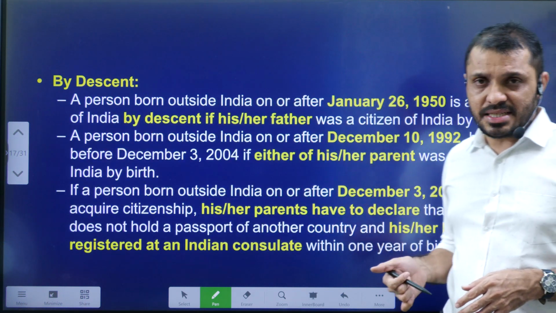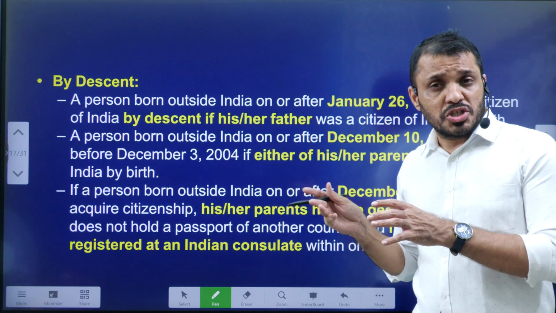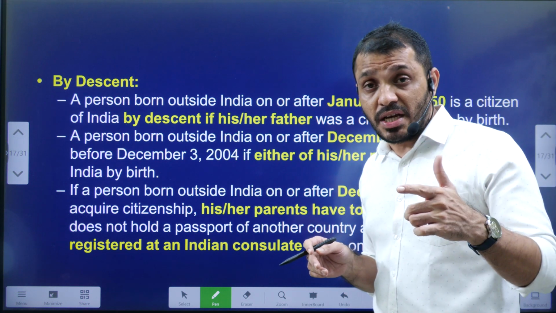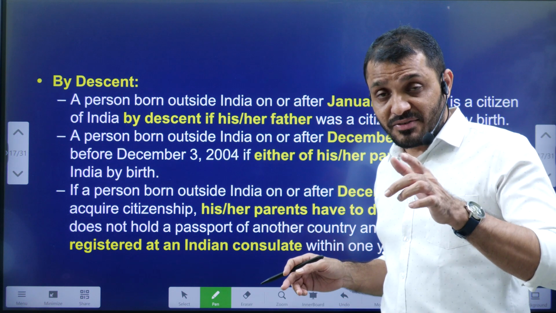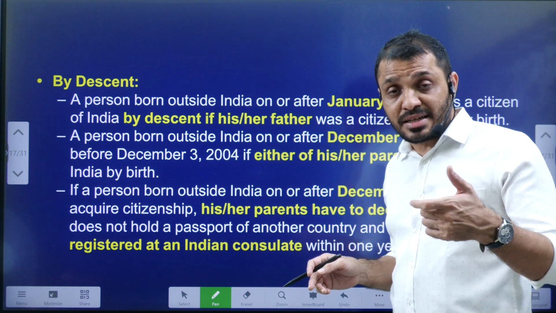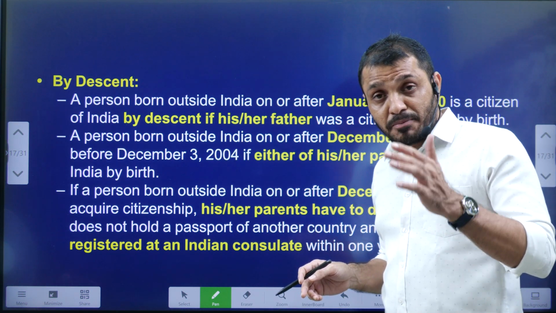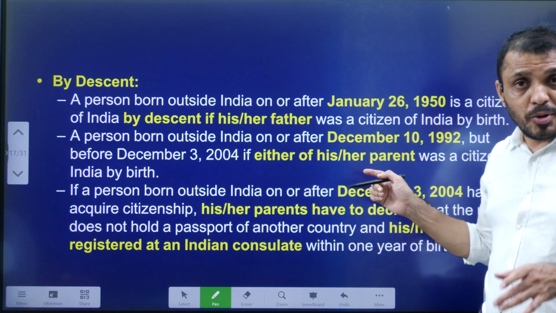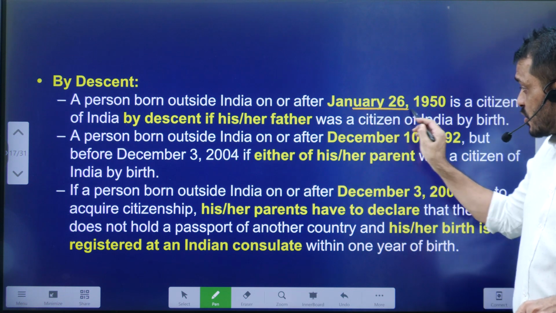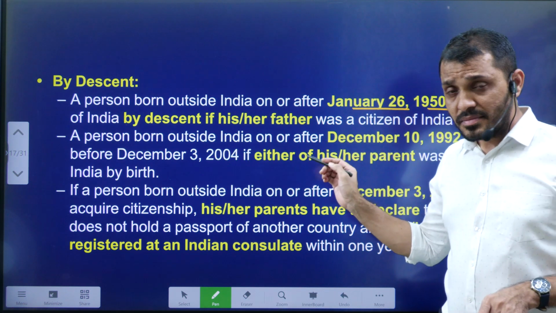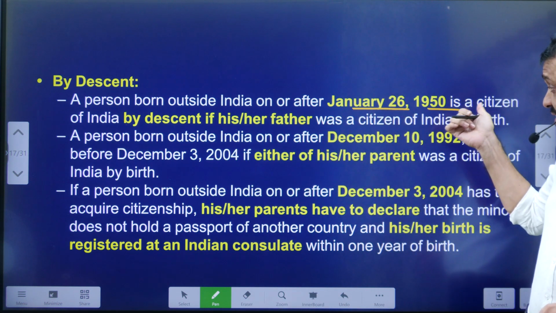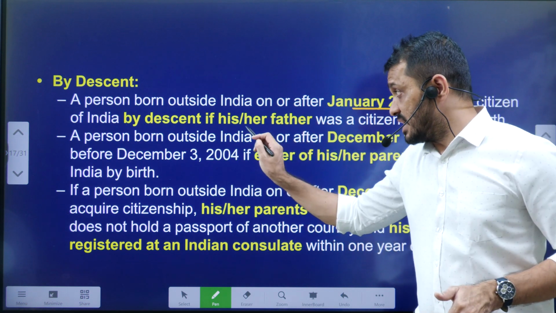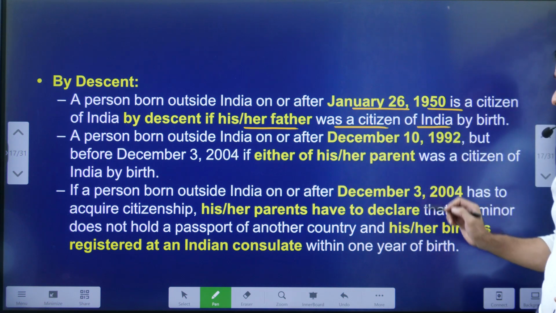Next, by descent. Actually, this was gender discriminatory in nature. Initially, to get the citizenship of India, the father must be Indian. Later, we modified the law so that either the father or mother can be Indian. Initially, a person born outside of India after 26 January 1950 would become an Indian citizen by descent if their father is a citizen of India.